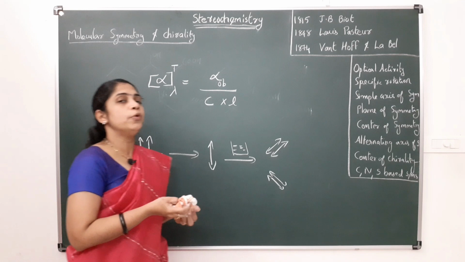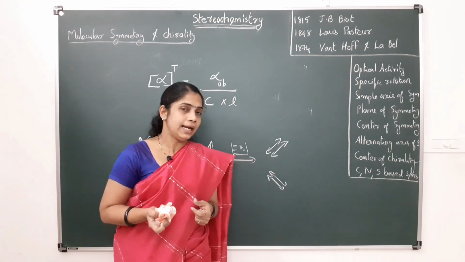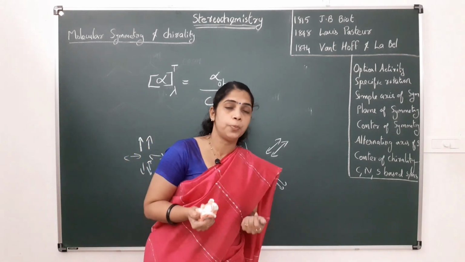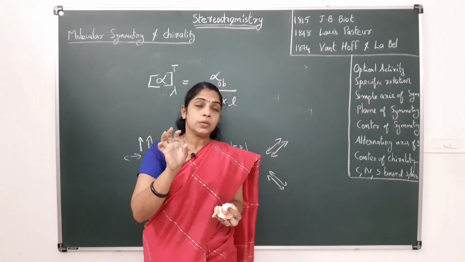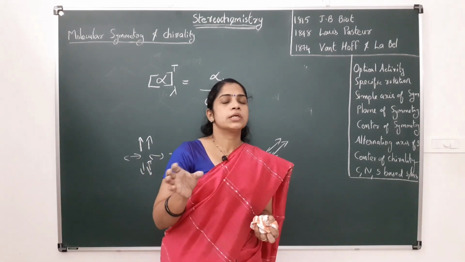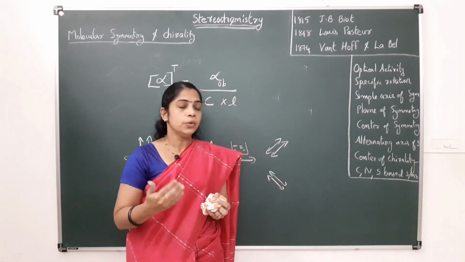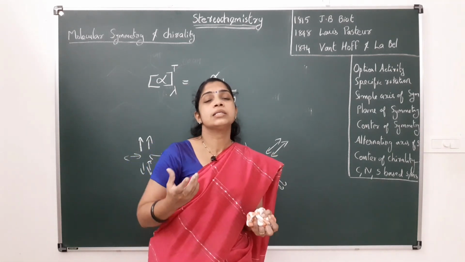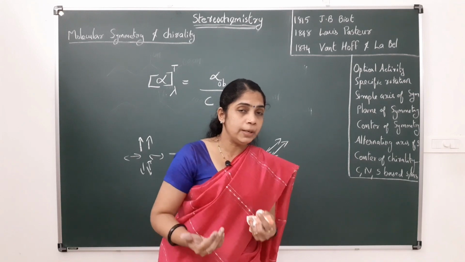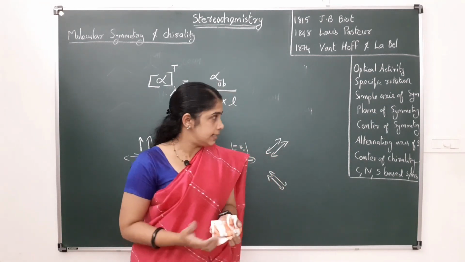And what type of compounds show this optical activity? The chiral compounds show this type of optical activity. So the next one is, what is chiral? What do you mean by a chiral molecule, or what is chirality?